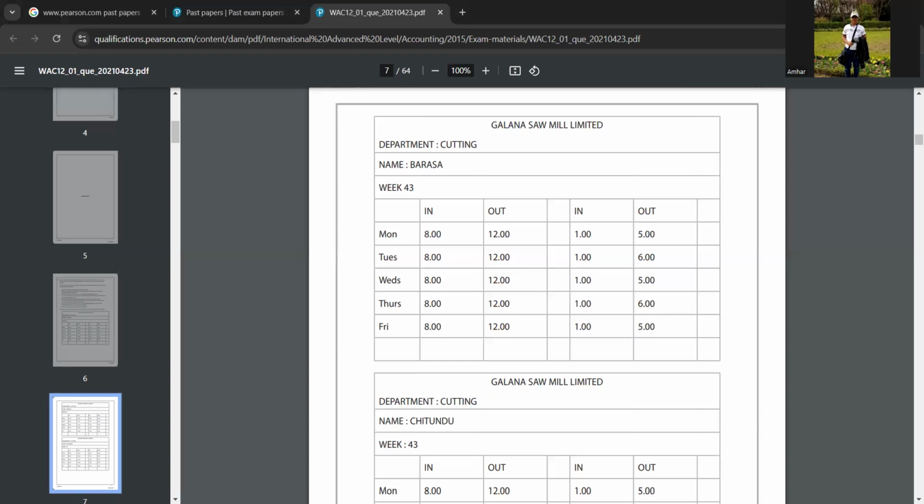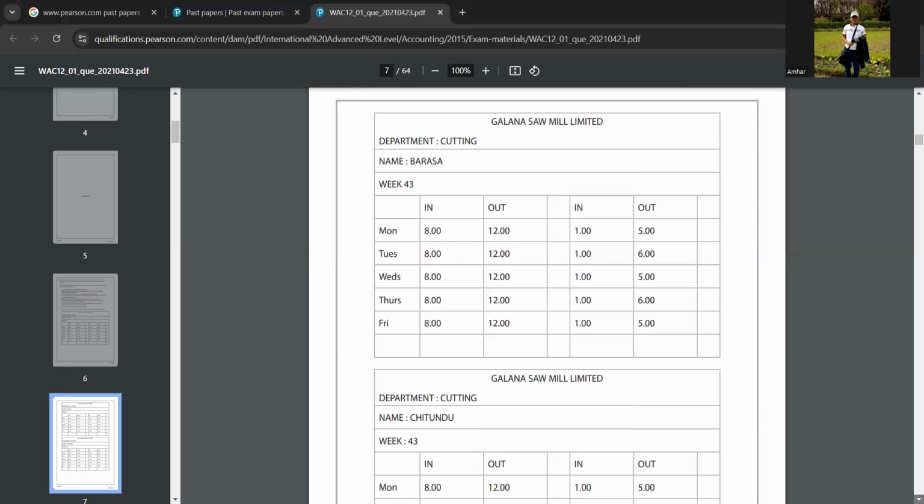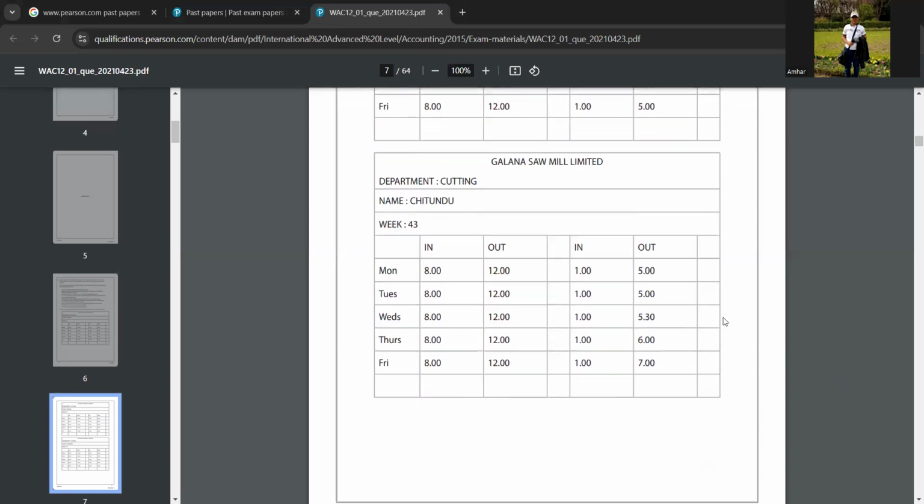Now we'll look at Chitundu, the third one. Here it's correct, 8 hours, and here also 8 hours. But here on Wednesday, what's the overtime? 30 minutes. Hmm. Here on Thursday?